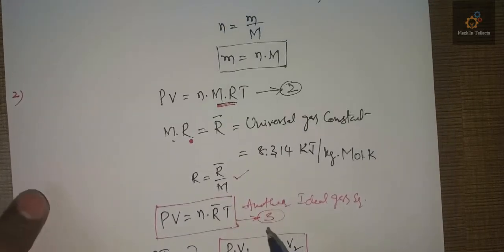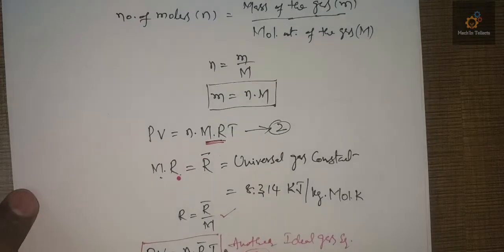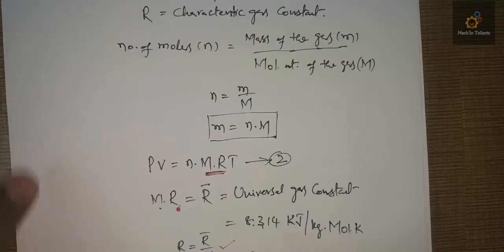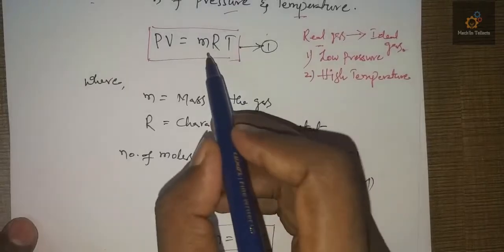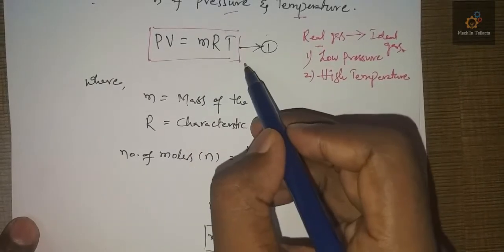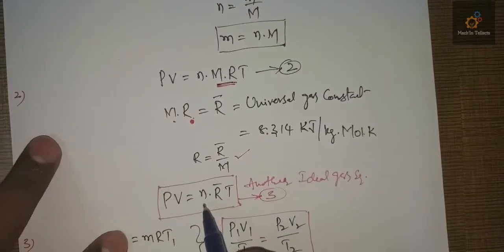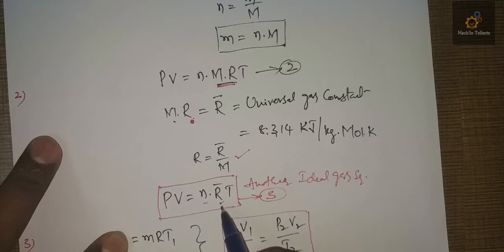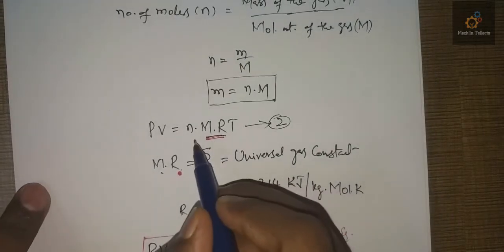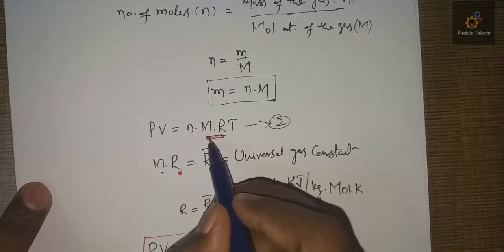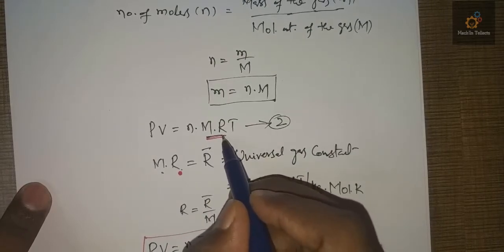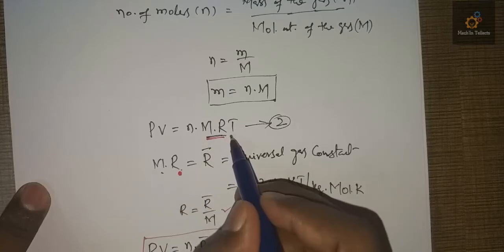But when to use which formula? When the question is given in terms of mass of the gas, you use the first ideal gas equation. When the question is given in terms of number of moles and universal gas constant, you can use this one. And if you know the number of moles of the gas and its molecular weight, with the help of the characteristic gas constant, you can use this equation.